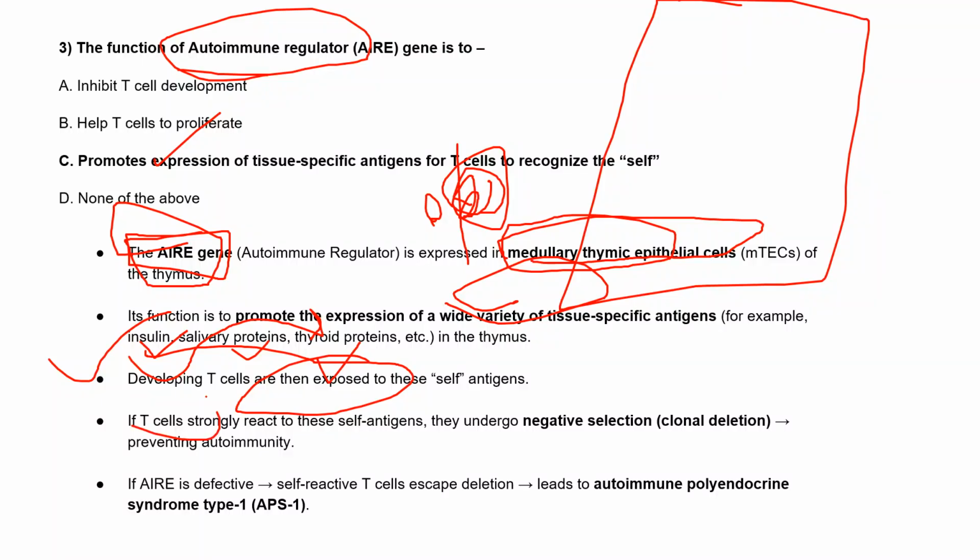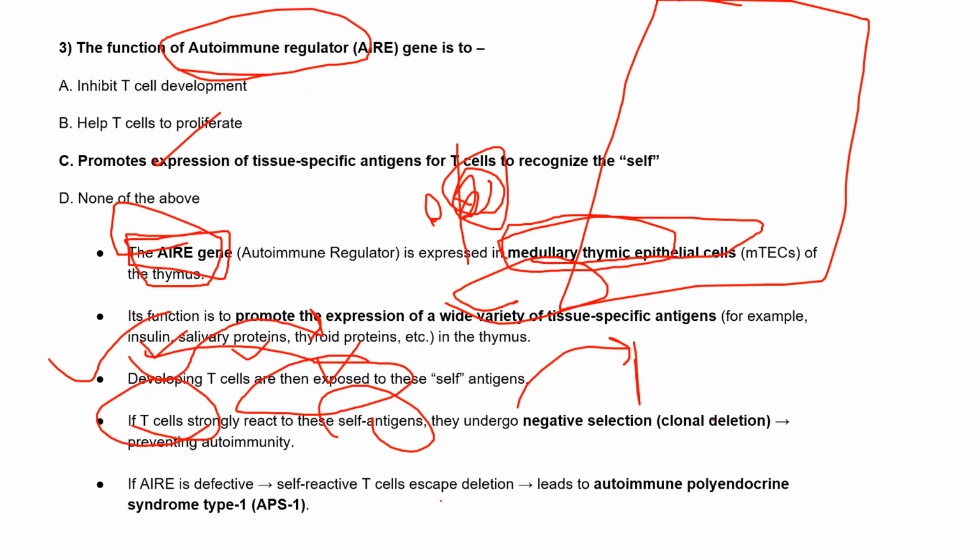If these T cells react to this self antigen, they'll undergo negative selection, which we know as clonal deletion. They are given some chance to undergo central tolerance and peripheral tolerance, so that they can prevent autoimmunity.